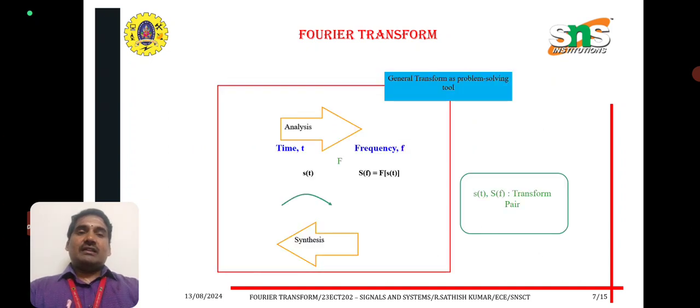The Fourier transform is the process of conversion of time domain into frequency domain. We use an analysis function and a synthesis function. Time domain to frequency domain, that is S of f is equal to Fourier transform of x of t. When applying the frequency domain, with the help of synthesis it can be converted to time domain. S of t and S of f form the Fourier transform pair.